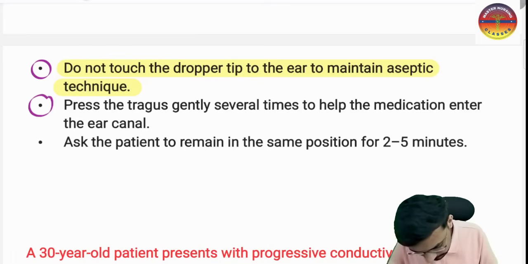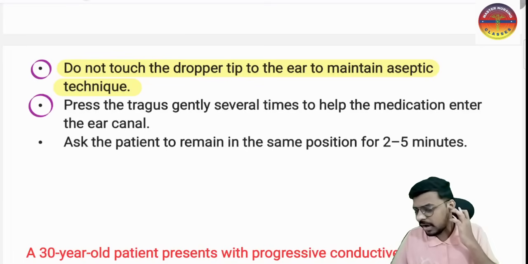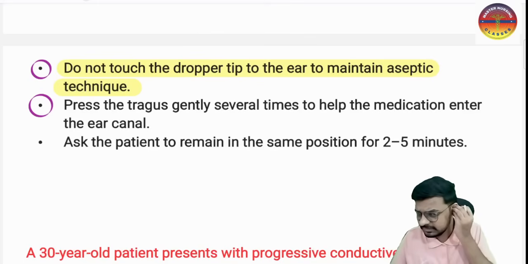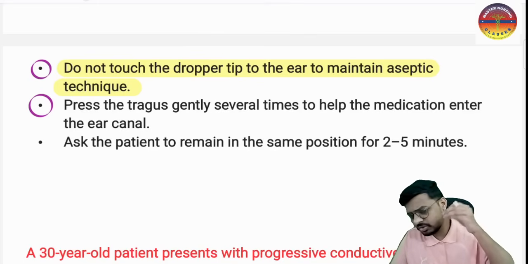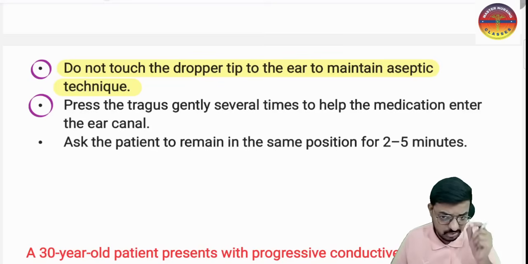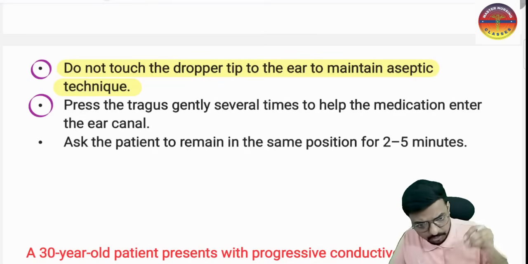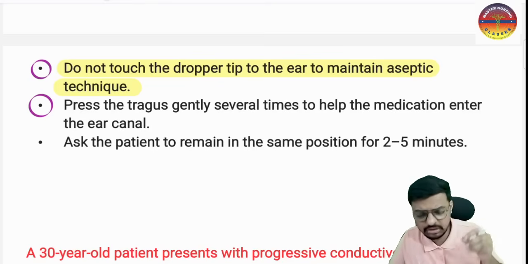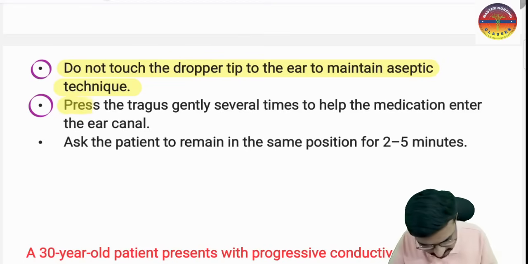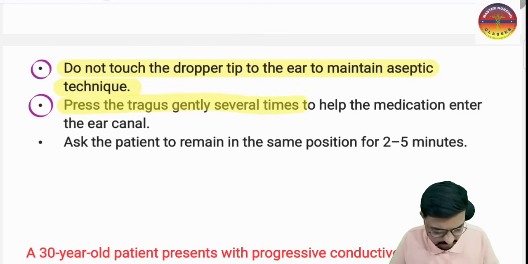And most importantly, after instilling, we have to press the tragus like this, 1 time, 2 times, 3 times, 4 times, multiple times, so that the medication can enter the ear canal perfectly. If it is staying superficially, that is not going to help. So what the nursing officer will do to properly push the medication into the ear canal is press the tragus gently several times.